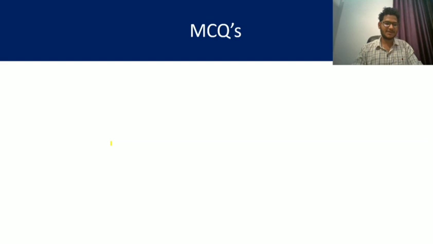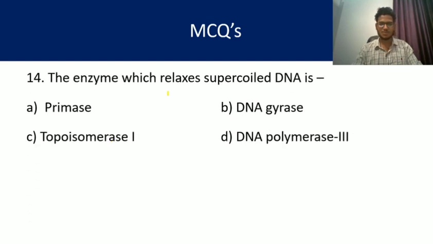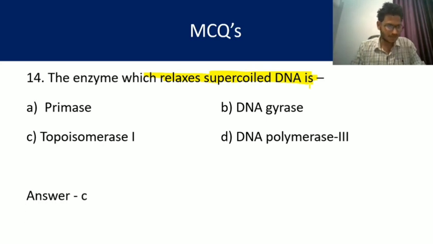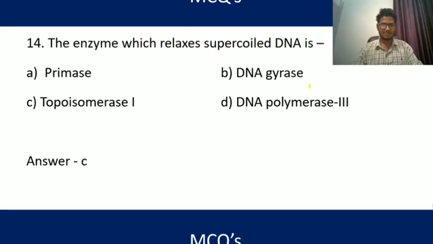Question number 14, my dear friends. The enzyme which relaxes supercoiled DNA is... It relaxes the supercoiling of DNA. One enzyme separates the strands by breaking the hydrogen bonds, and one removes the supercoiling in order to avoid breakage in the delicate DNA fragment. So here the supercoiling of DNA is removed by topoisomerase 1. Okay, so let's move on.